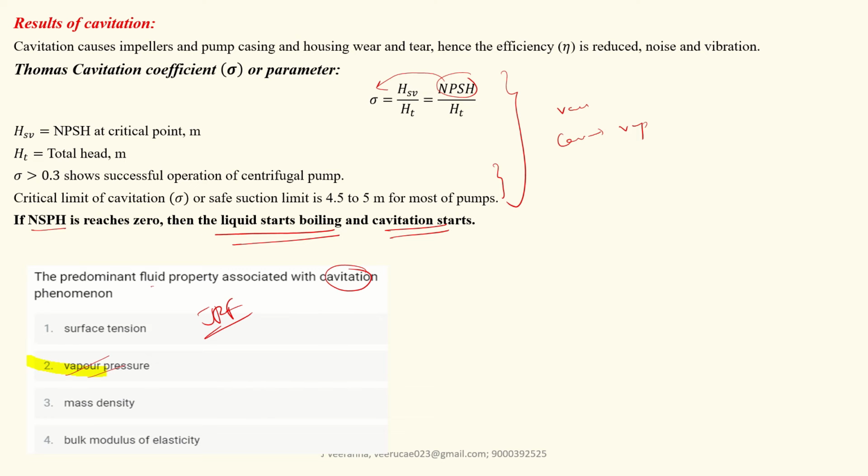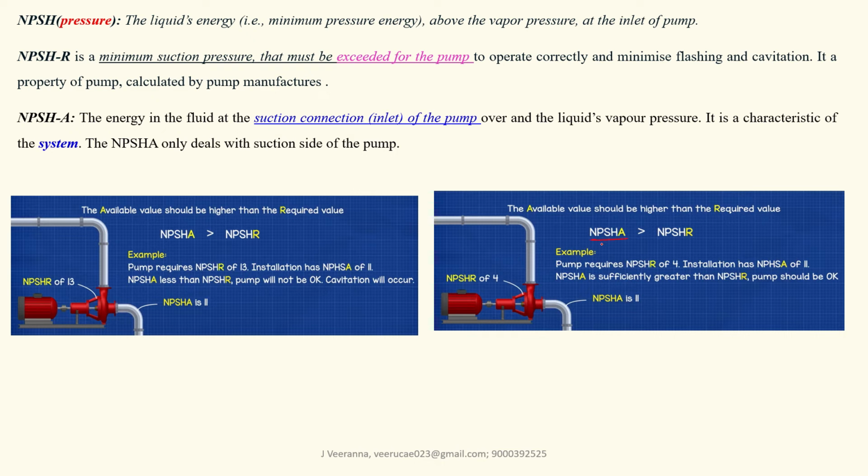Okay, now another thing we discuss is that the net positive suction head available should be more than the required. This is the most important. Every time in the JRF, SRF, GATE or other competitive exams, they will ask: to avoid cavitation in a pump, what head should be maintained? This is the available head, in meters, and it should be more at the suction inlet, and lesser at the pump impeller.